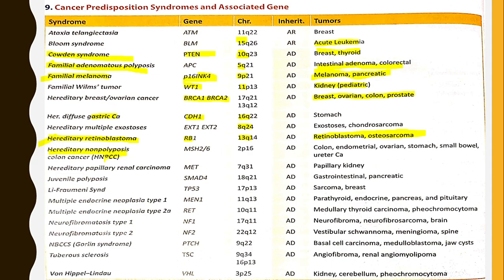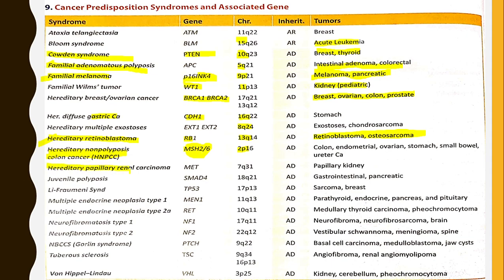Hereditary non-polyposis colon cancer is associated with MSH2 or 3. This is a very important MCQ which was asked multiple times. Associated with chromosome 2p and with tumors of colon, endometrium, ovary, stomach, small bowel and ureter.